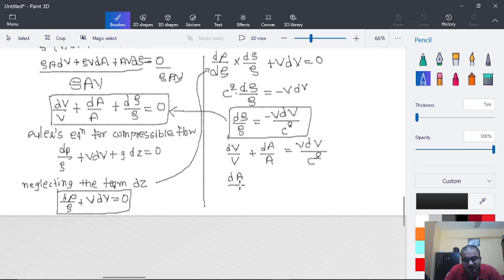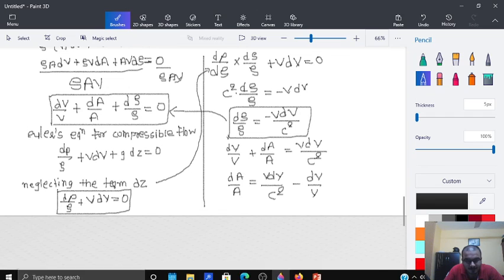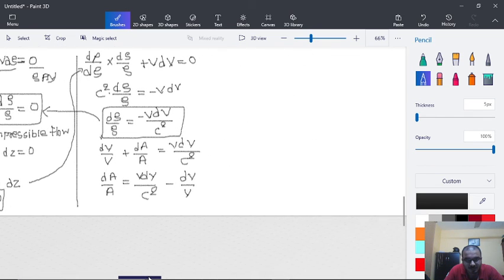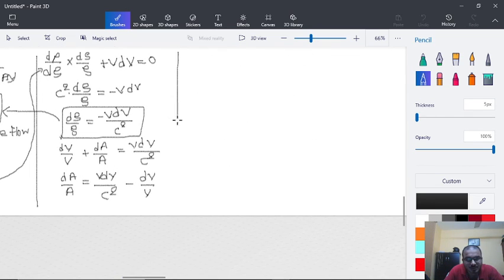So we will be getting dA upon A is equal to V dV upon c square minus dV upon V. We will continue here only.